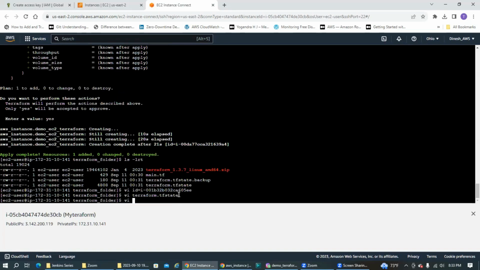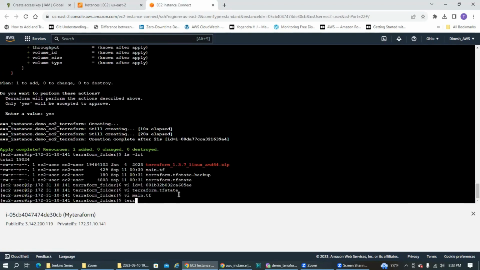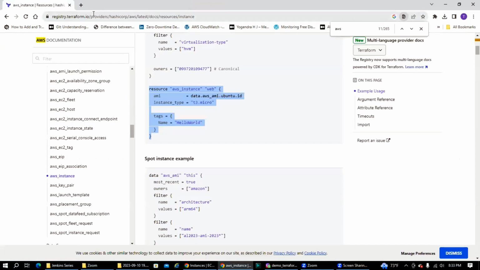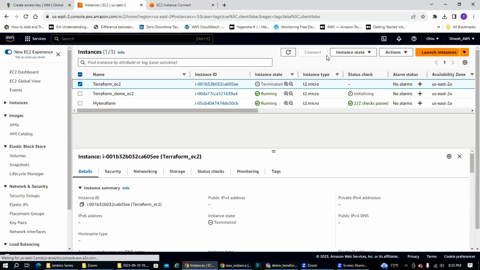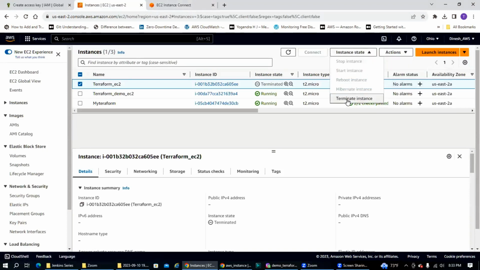Now, let's make a small change. What I'm going to do is change the name here. Instead of demo, let's see what happens now. Terraform plan. Okay, now we have Terraform demo EC2, right? I'm going to change that. Let me delete this, it's an old one I have kept.